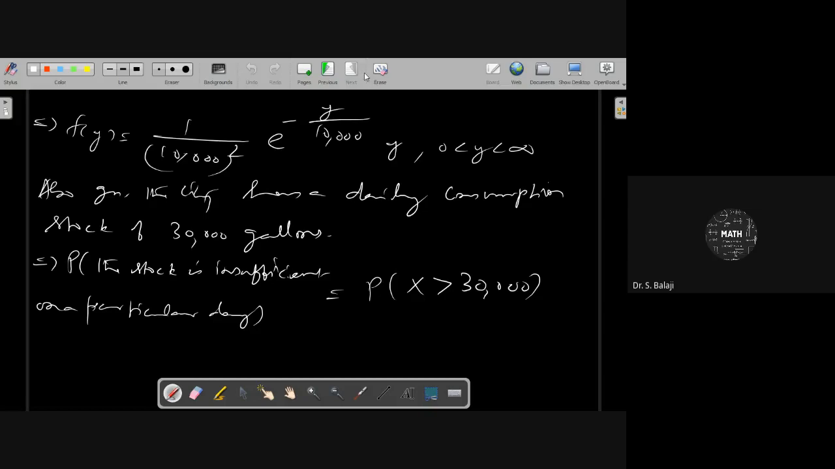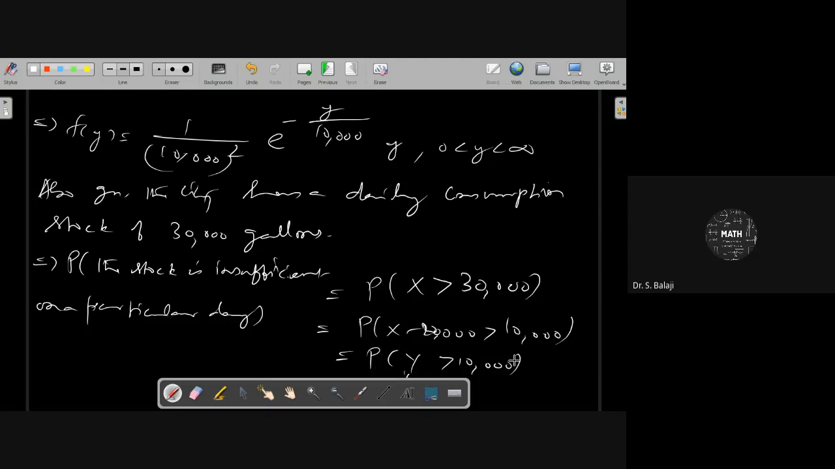Next, we are using the y PDF only. For both sides, you subtract 20,000: X minus 20,000 gives 10,000. That is y, and we know the y PDF only. Therefore, you can use y here: y greater than 10,000.